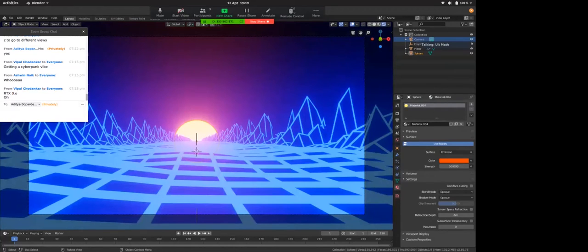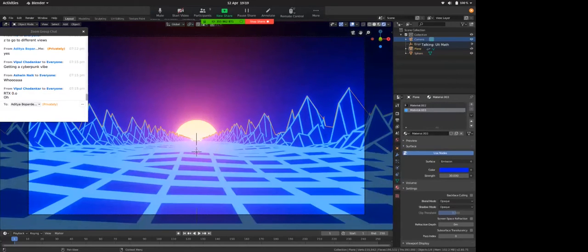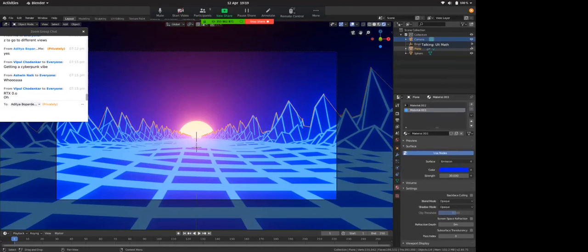So on this wireframe, I'll click on my plane here, and this second material, the emission material, I decrease its strength slightly so that my sun is brighter than this. So 25 would be enough, I guess. Yeah, this looks cool.